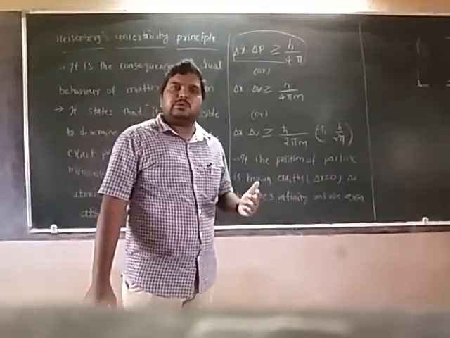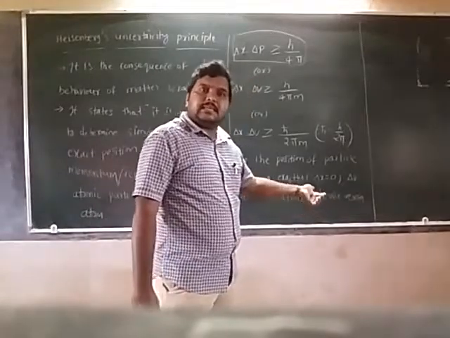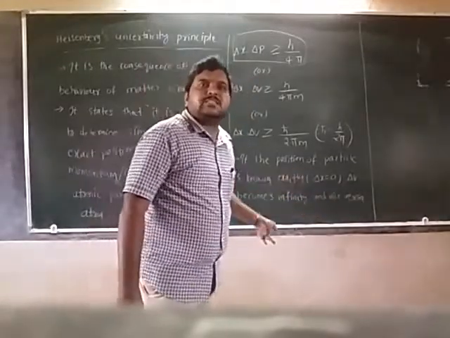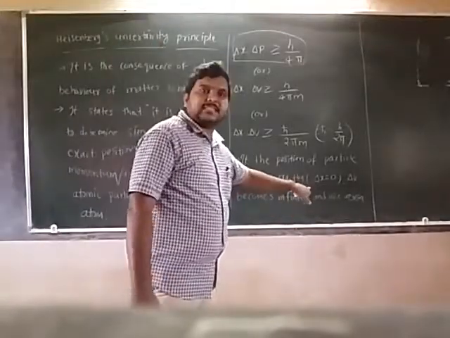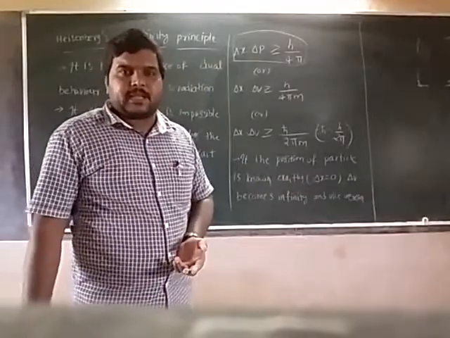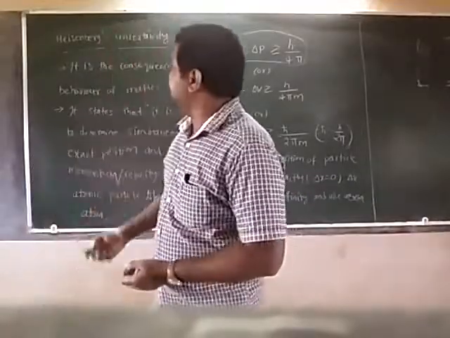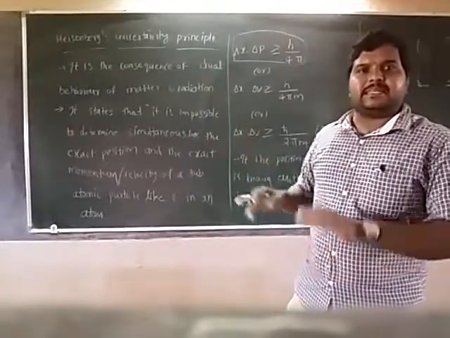Yes or no? So the velocity will become infinite. If the velocity is known exactly, then the position will become infinity. Is it clear?